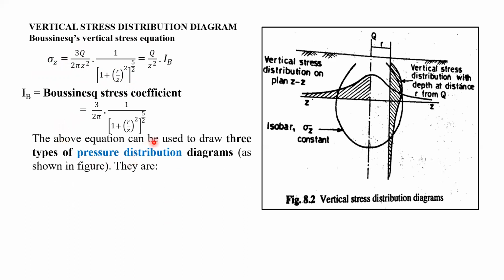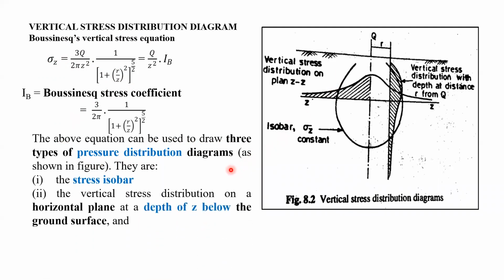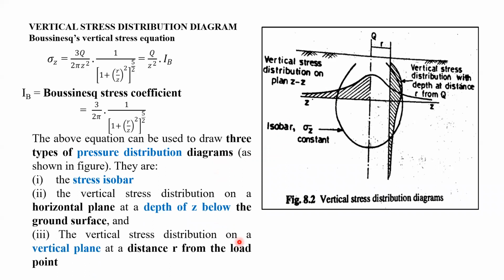The above equation can be used to draw 3 types of pressure distribution diagram. You can see 3 types of pressure distribution diagrams are given in this slide. The one is a stress isobar. So this circular figure is called a stress isobar or pressure bulb. We shall discuss one by one.